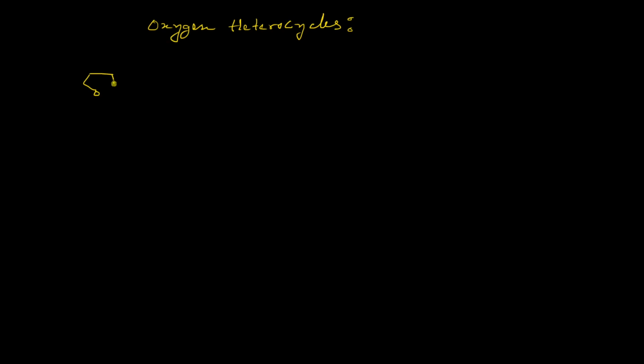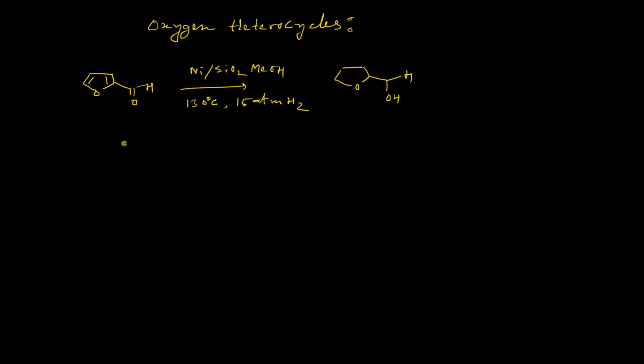For example, if we choose some furan derivatives, for example this one, then simple conditions using nickel on silica gel in the presence of methanol as the solvent, 130 degree centigrade temperature and 15 atmospheric pressure of hydrogen gas will produce the corresponding hydrogenated furan ring. However, hydrogenation of the aldehyde group will also take place.